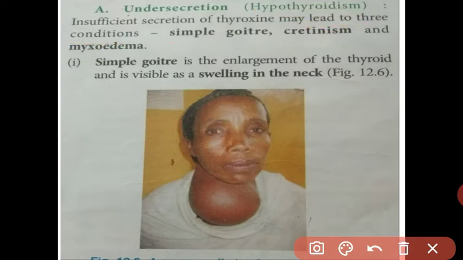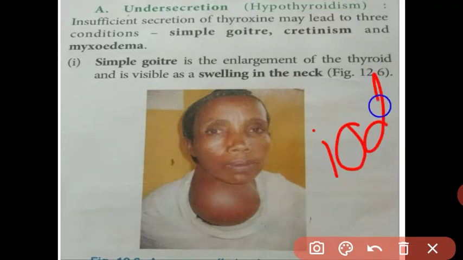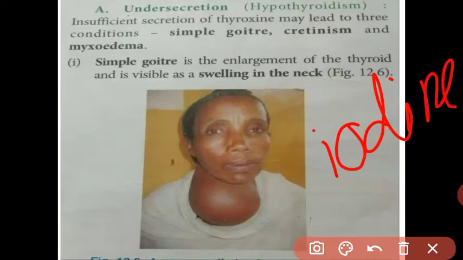Got it? See, student, the thyroxine hormone is maintained in our body with the help of the mineral iodine. It helps the thyroid gland to secrete the thyroxine hormone. Got it? Iodine is a very important mineral required in the body to maintain the concentration of thyroxine hormone. First we see the simple goiter.